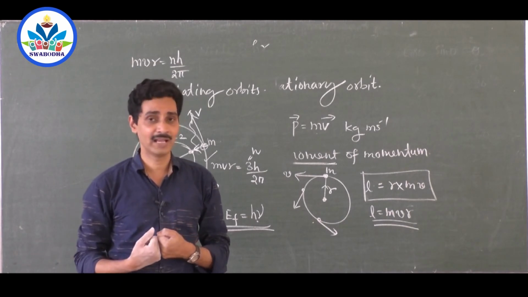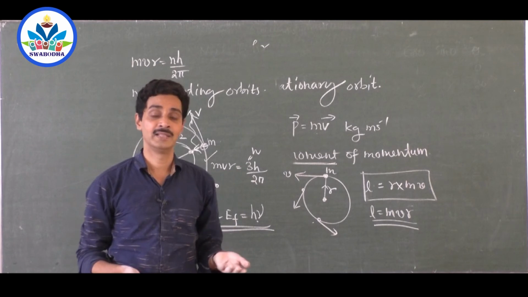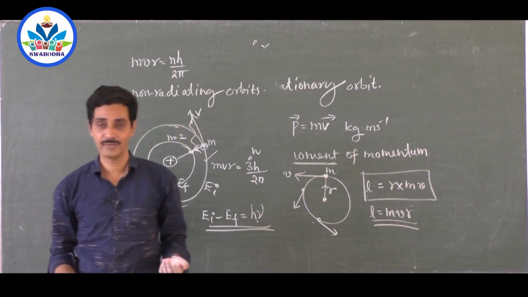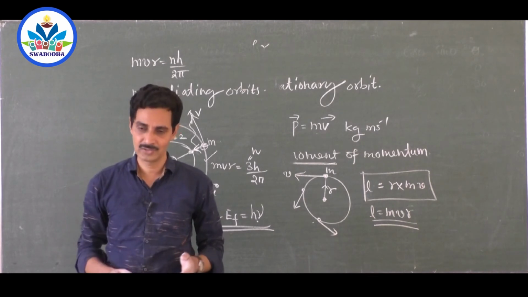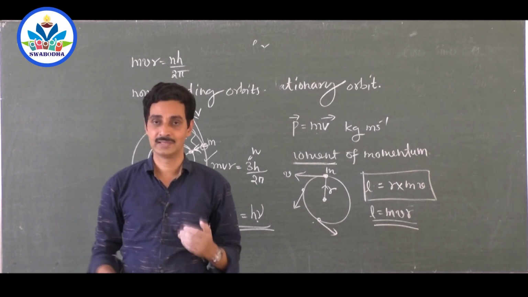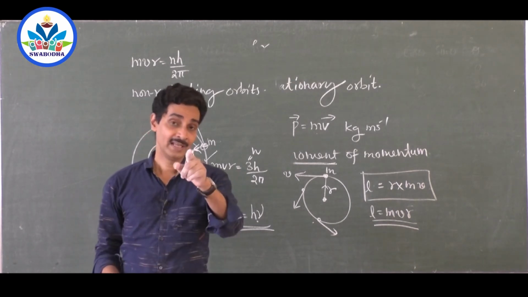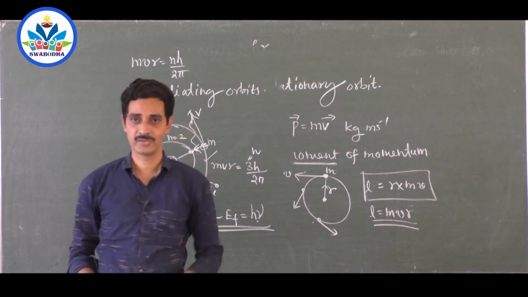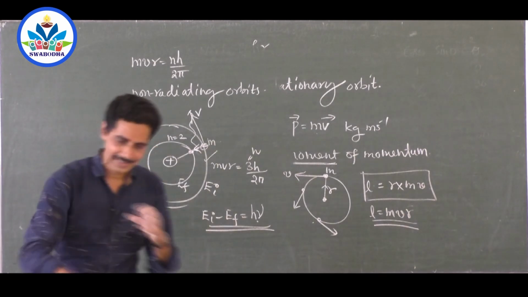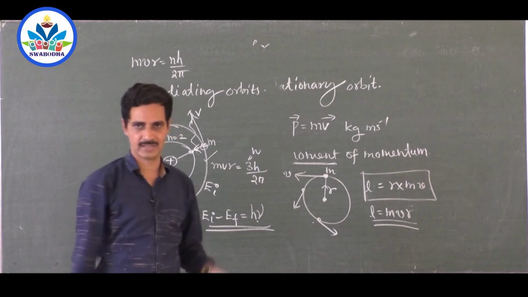The bank manager will not allow him to go outside the nation. He can't have a foreign tour. He should be within the town, and he should be reporting to the bank every now and then and paying the loan every month. He is bound. His 1 crore rupees is negative, it is not positive. Similarly, the electron is bound to the nucleus, so it is always under the control of the nucleus.